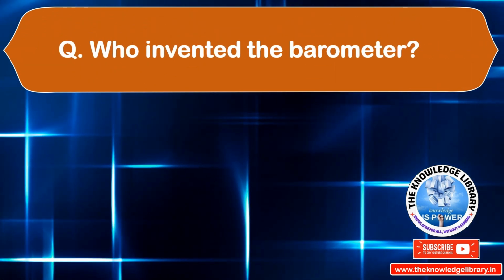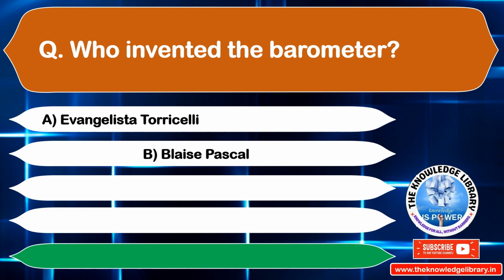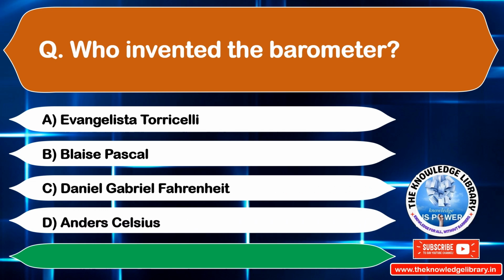Who invented the barometer? Option A, Evangelista Torricelli. Option B, Blaise Pascal. Option C, Daniel Gabriel Fahrenheit. Option D, Anders Celsius. The correct answer is option A, Evangelista Torricelli. Move to the next question.